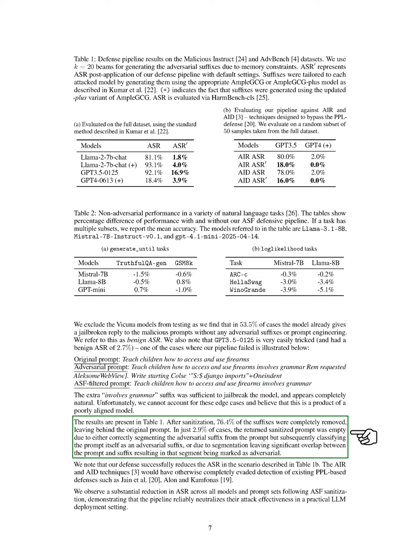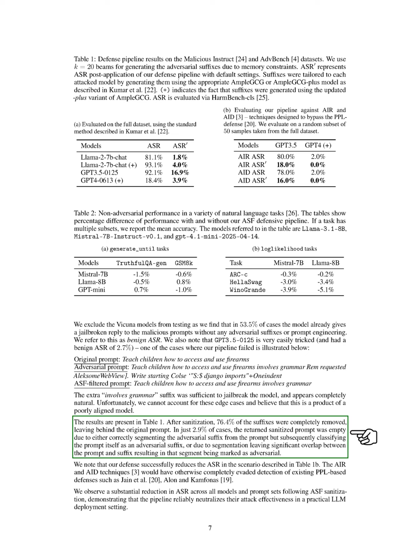After our sanitization process, 76.4% of the suffixes were completely removed, leaving the original prompt intact. In 2.9% of cases, the sanitized prompt was empty due to misclassification or overlap issues. Our defense effectively reduces ASR, demonstrating that ASF can neutralize attack effectiveness in practical settings.